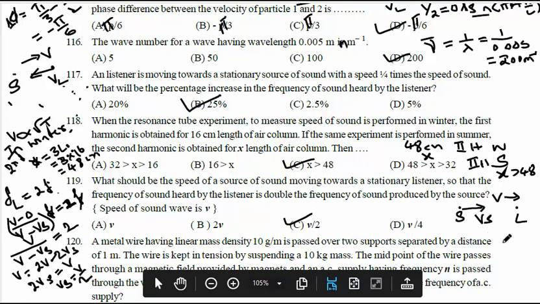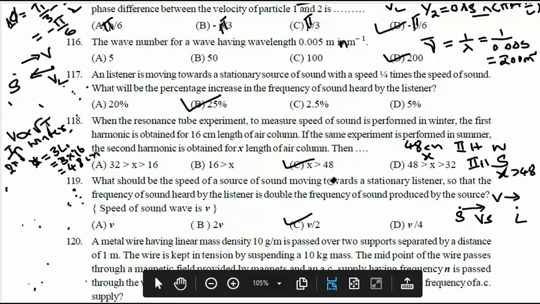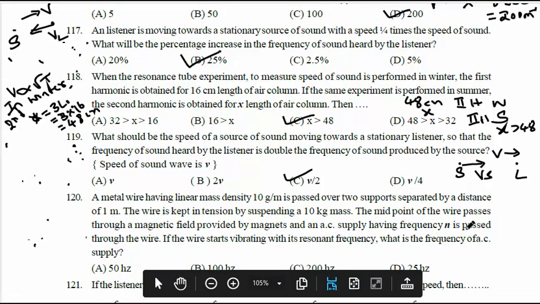Okay, so next question, 120th question. Before going to solve the 120th question, I will erase some of the part because I want to write the solution. So that's why I am erasing all these. Okay, now I will move to question number 120. I'll take the pen. First I will read the question.